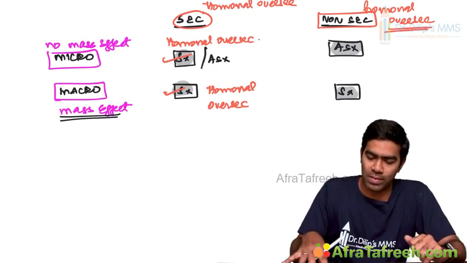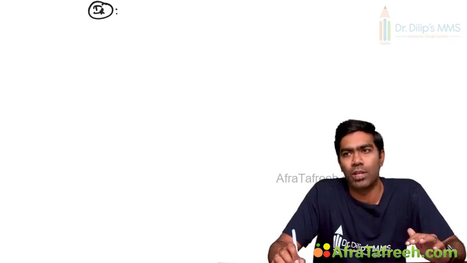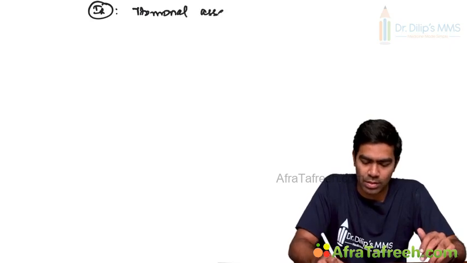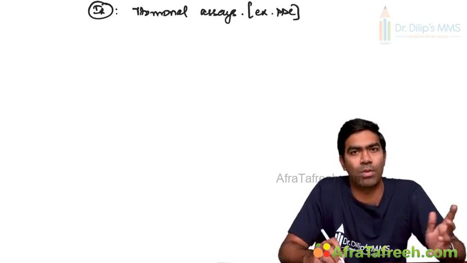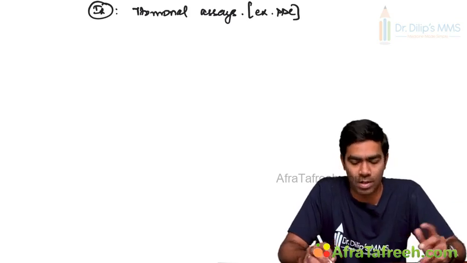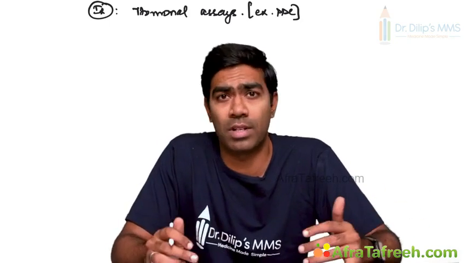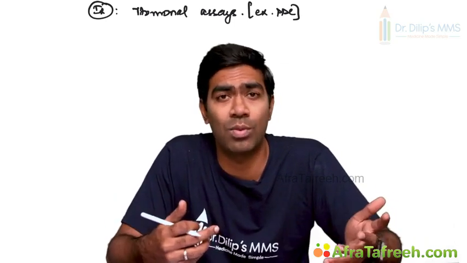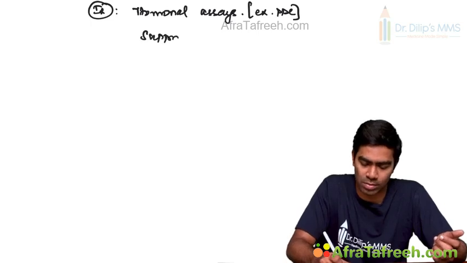So now let us go to the investigations. What are the investigations you're going to do for a pituitary adenoma? Investigation wise, you can do hormonal assessments, or hormonal assays. Directly you can measure the hormone. For example, for prolactinoma, you can check the prolactin directly. Or you can do other tests like suppression tests or stimulation tests. Stimulation tests we do for deficiency, but we are trying to detect excess, isn't it? So you can use suppression tests.